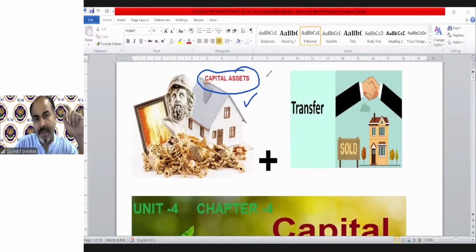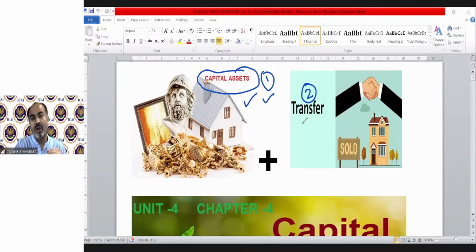So if you have a capital asset and if there is a transfer, what is the meaning of transfer? Generally, sale, exchange, etc. We also have the definition of transfer, we will discuss it also. So if these 2 conditions are fulfilled, then the provisions of the capital gain chapter will be applicable.